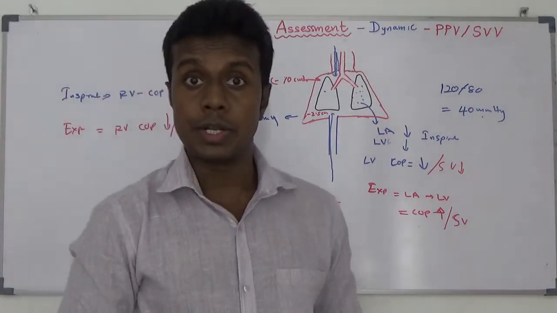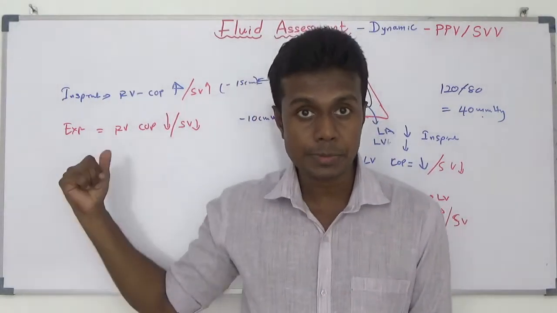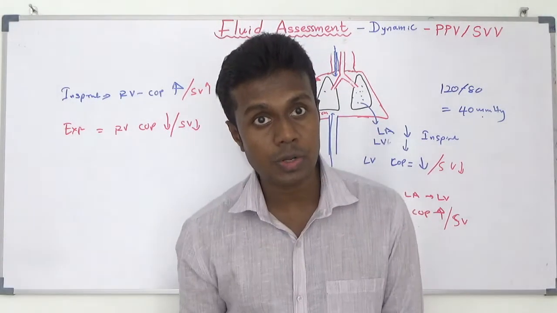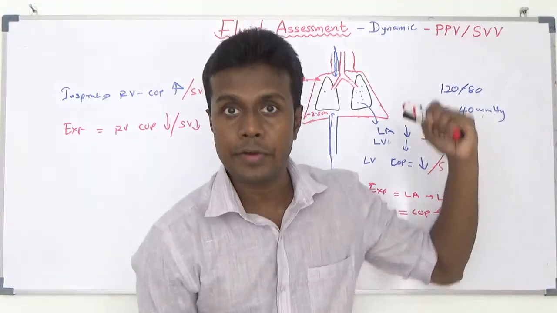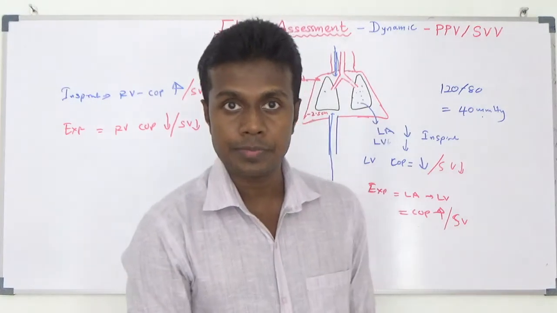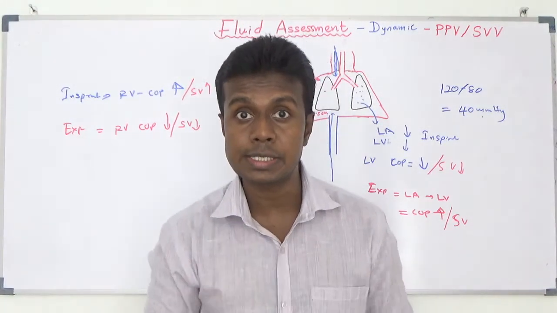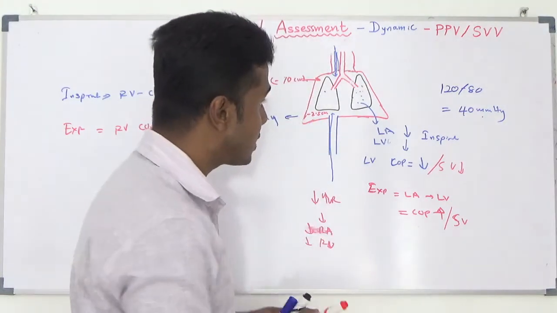That means during inspiration, your right ventricular cardiac output increases. Expiration, right ventricular cardiac output reduces. Inspiration, left ventricular cardiac output reduces. Expiration, left ventricular cardiac output increases. That means stroke volume changes happen with the respiratory cycle.